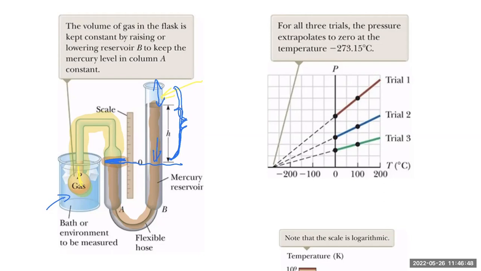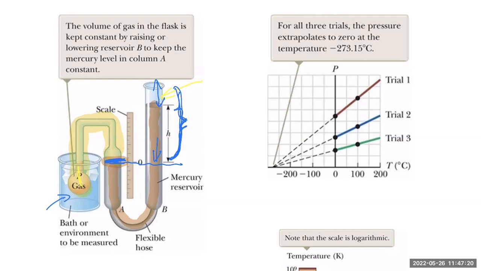Rho is the density of mercury, g is the acceleration of gravity, and h is this extra column. That tells me how much pressure there is in this gas. So by measuring h, we can find the pressure inside the gas. And then what happens as you change the temperature? It turns out the pressure will change, and the pressure is proportional to the temperature for this dilute gas. I cannot easily say that for other substances. For dilute gas, that is true.